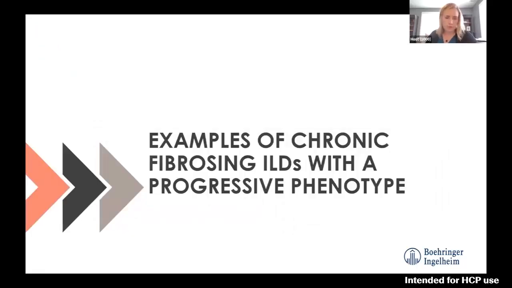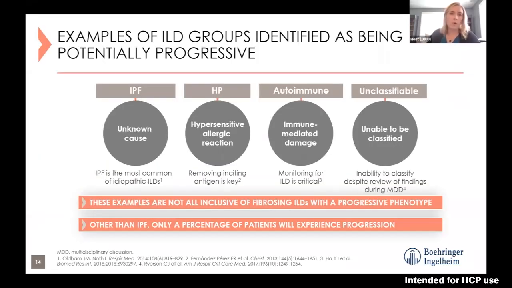Next part of the presentation today, I'm going to be breaking down for you a bit some more of the examples, a little bit more into each of the chronic fibrosing ILDs that are known to have potential for a progressive phenotype. And so here are 4 main categories of ILD groups that are identified as being potentially progressive. So idiopathic pulmonary fibrosis, we do know that definitely will progress. Hypersensitivity pneumonitis, or HP, autoimmune interstitial lung diseases are potentially progressive, and then unclassifiable ILD.